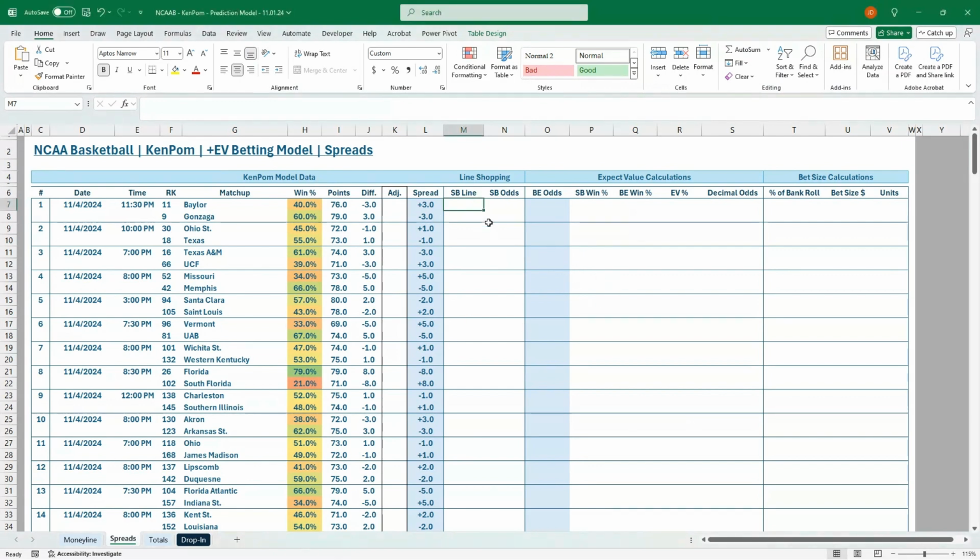But let's look at some of our top lines here. We've got Baylor Gonzaga, minus 3.5. And I'm seeing the best odds at minus 110 and minus 108. So no EV bet there. Ohio State and Texas.